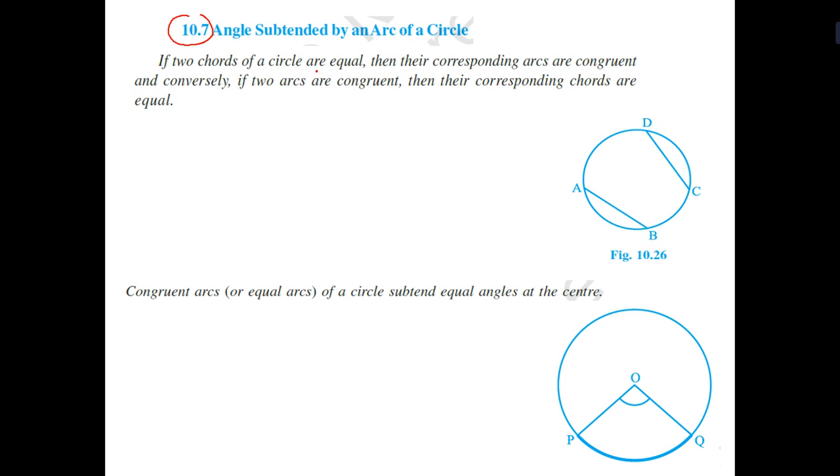If two chords of a circle are equal, we have discussed this with the arc. So here it is an arc. It is also called arc, that is arc AB and arc CD. So if two chords of a circle are equal, then their corresponding arcs are congruent. Now here it is a chord.